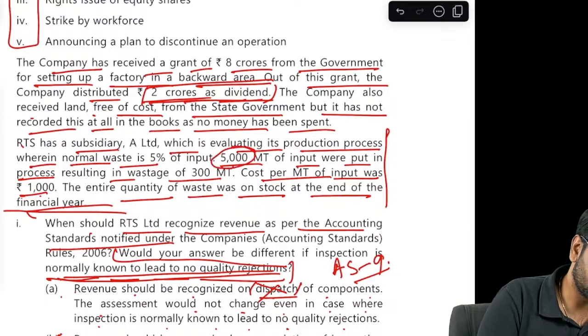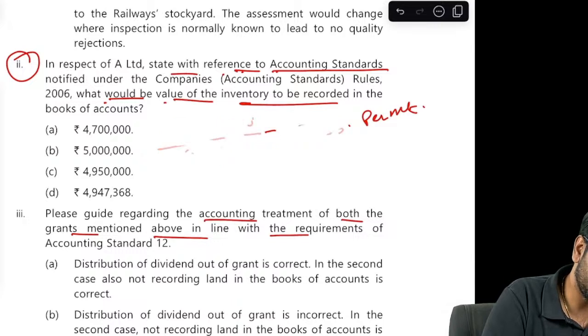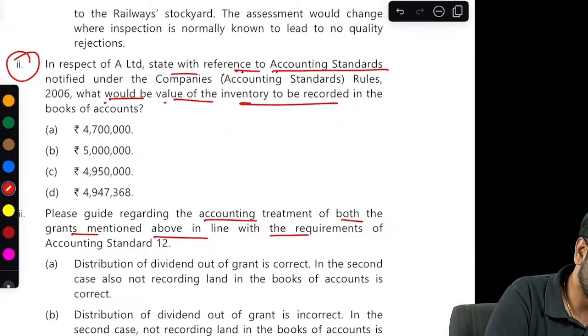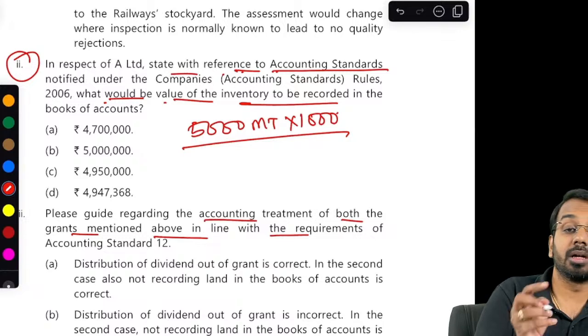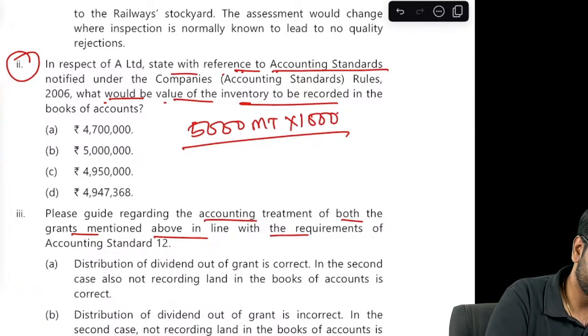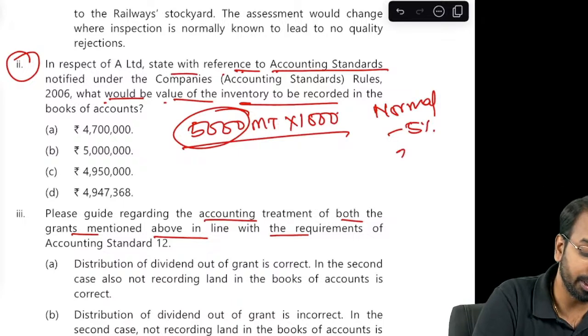Sorry, my mistake here. I took 1,000 as the quantity. So you input 5,000 metric ton. Cost is 1,000, and the normal loss is 5%. Normal loss is 5%. Means out of this 5,000, 5% will be lost. That is 250 will be lost.